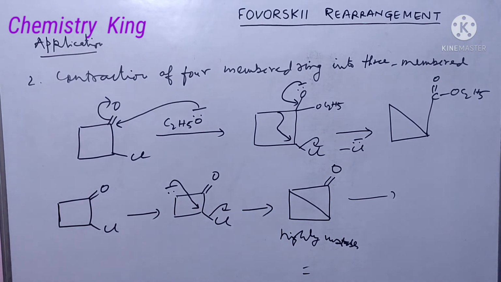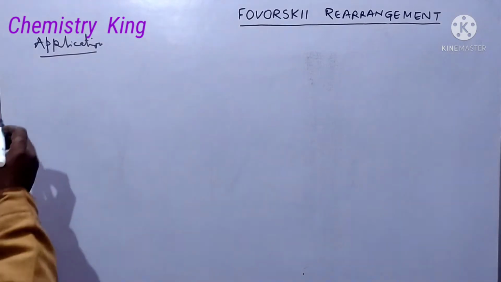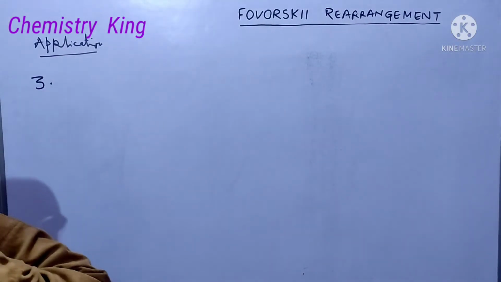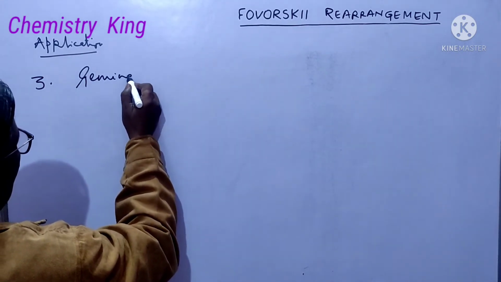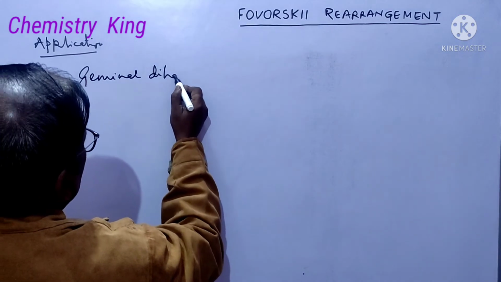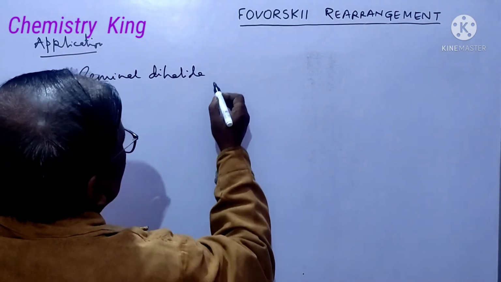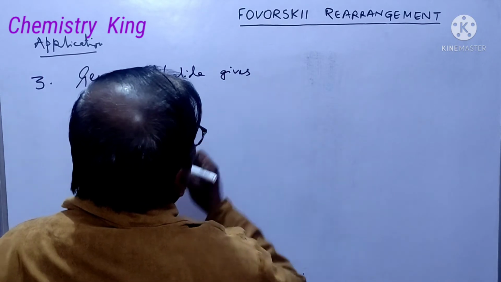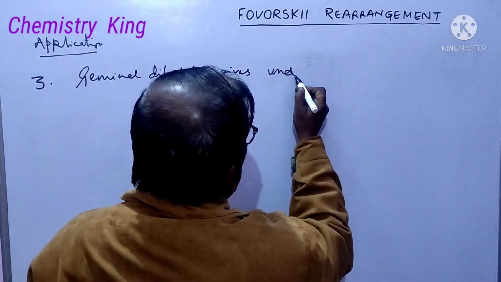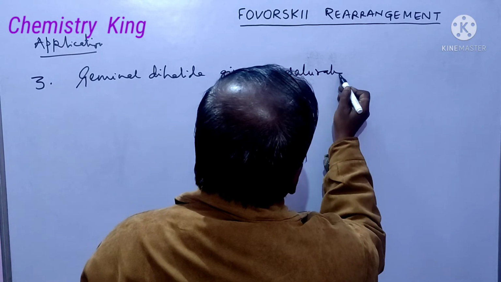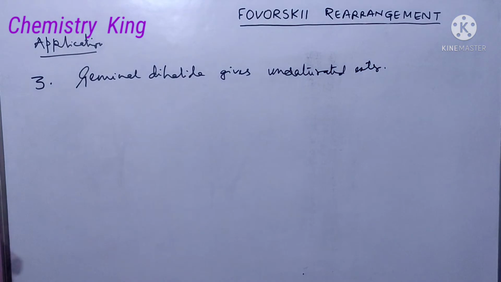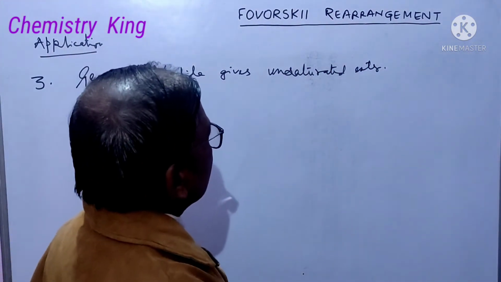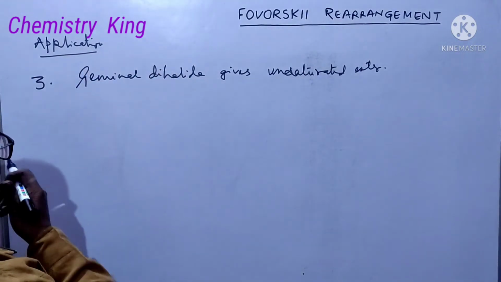Now we will see the third application. Geminal dihalide gives unsaturated ester. Means geminal dihalide will also give Favorskii rearrangement, but the result is unsaturated ester.